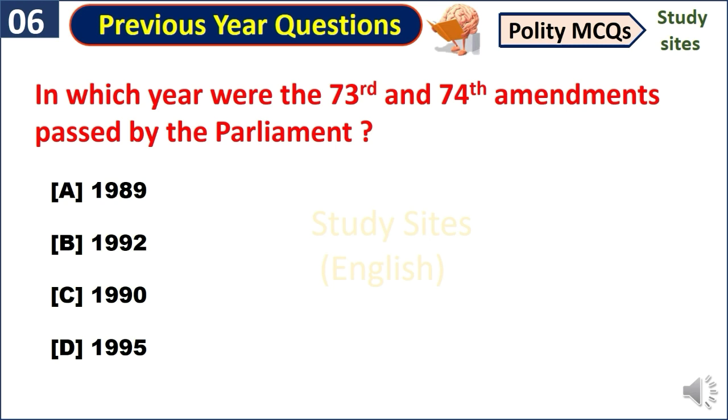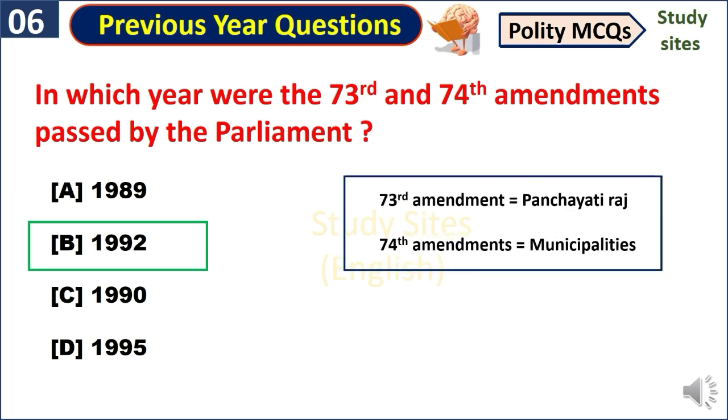In which year were the 73rd and 74th Amendments passed by the Parliament? 1992. And friends, 73rd Amendment deals with Panchayati Raj and 74th Amendment deals with municipalities.